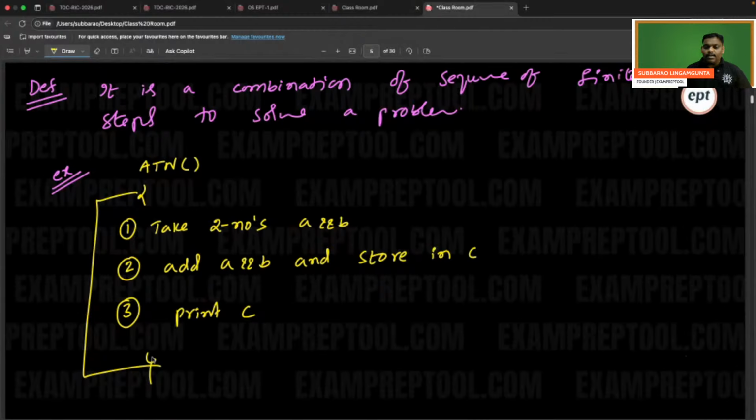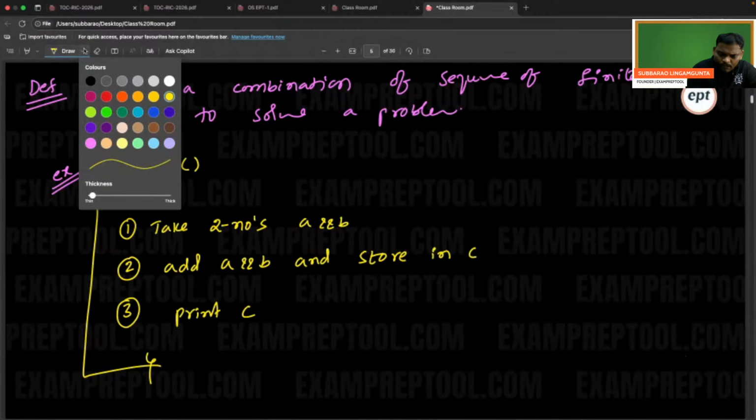Print C. This is the algorithm. Now I have written the definition also, and I have given the example also. Let's check one by one.